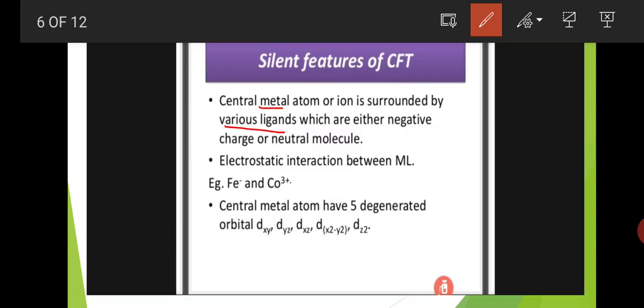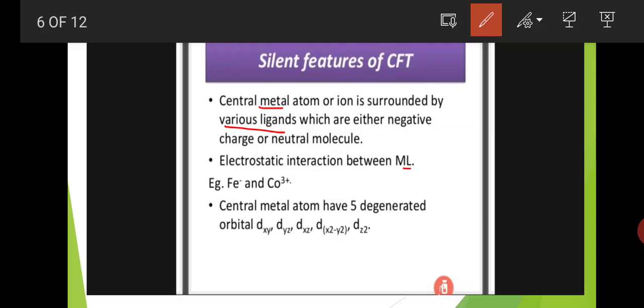Negative ligands or neutral ligands, whatever it may be, the central metal atom is surrounded by a number of ligands, and there is electrostatic interaction between metal and ligand. Example, Fe2+ and Co3+. The central metal atom has 5 degenerate d orbitals. According to crystal field theory, each and every metal has 5 degenerate d orbitals.